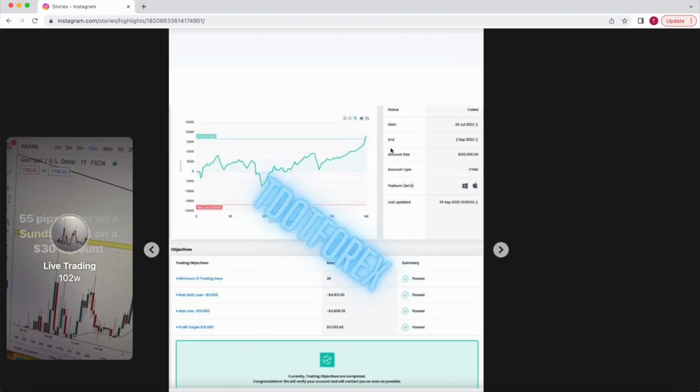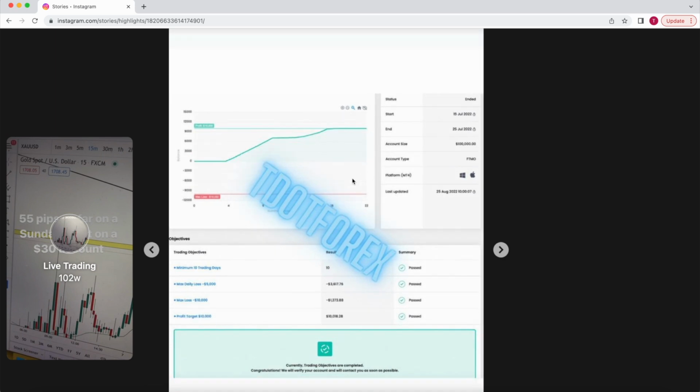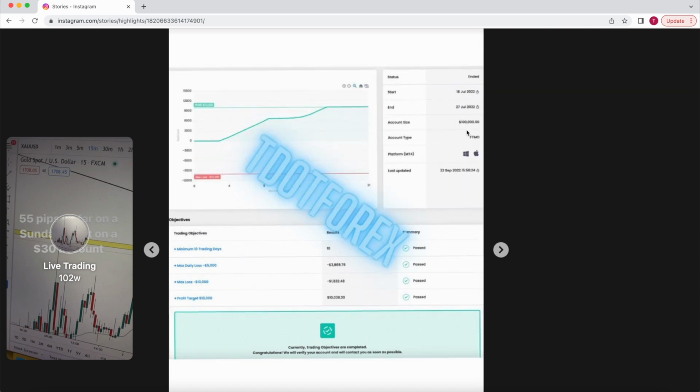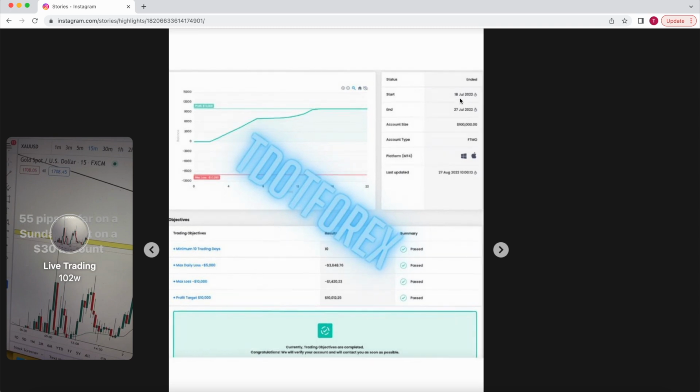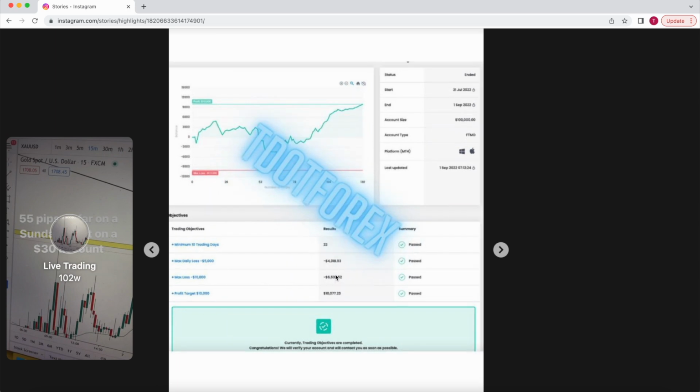I want you guys to take a look that there are different dates on each one. And I did watermark just because I don't want any others to steal my work. But you can take a look. The numbers should be different. The dates, even if they're the same, let's say multiple clients paid on the same day and started their challenges, that would be the same date, but the numbers should be different.